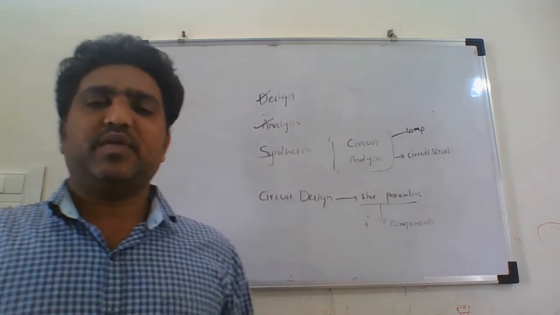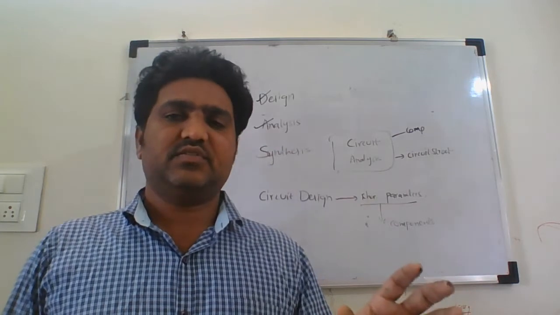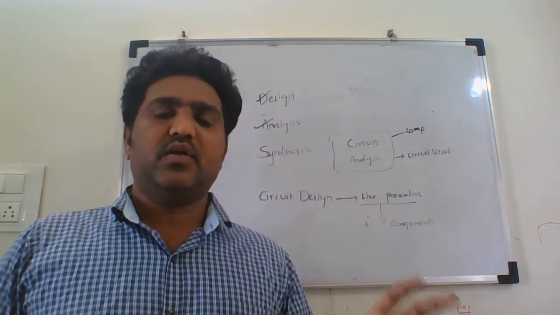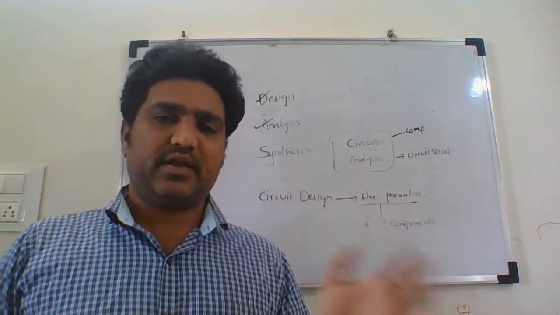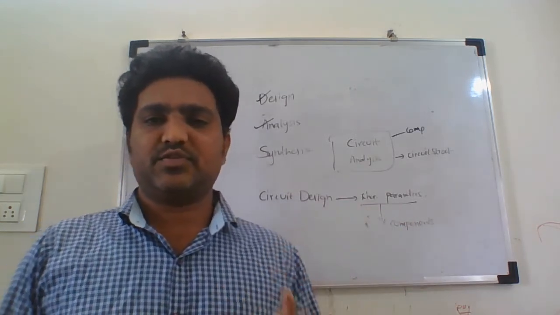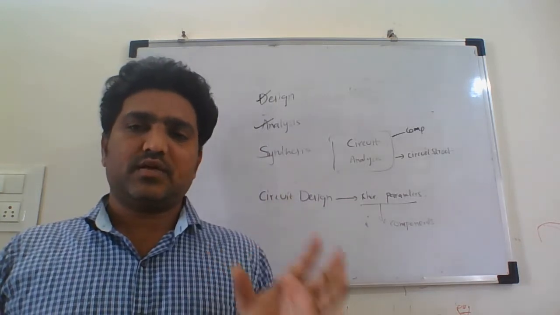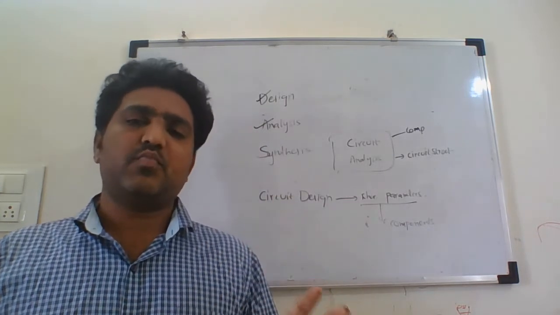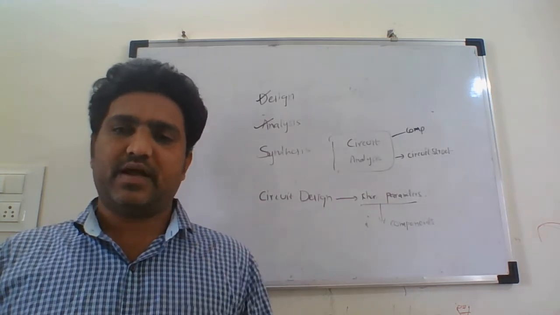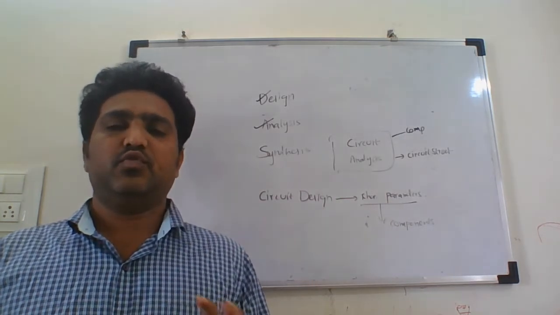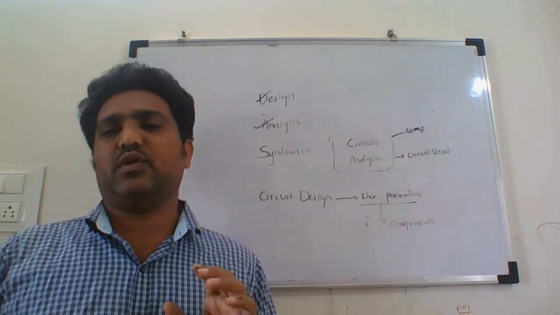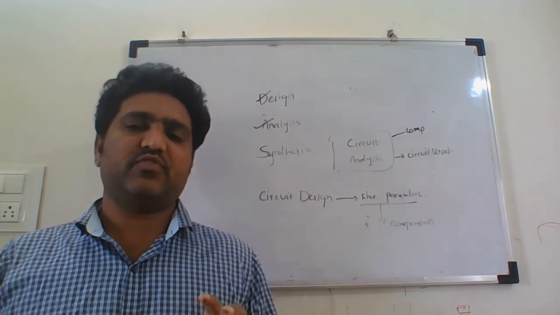Okay, so that means you know the circuit elements, you know what circuit elements are connected, what is the structure, how they are connected. That is what we call the circuit structure. So when we say circuit structure, that means what components are present and how these components are to be connected. You know that information, and you know the behavior of the circuit, that is, you know the characteristics of the circuit.